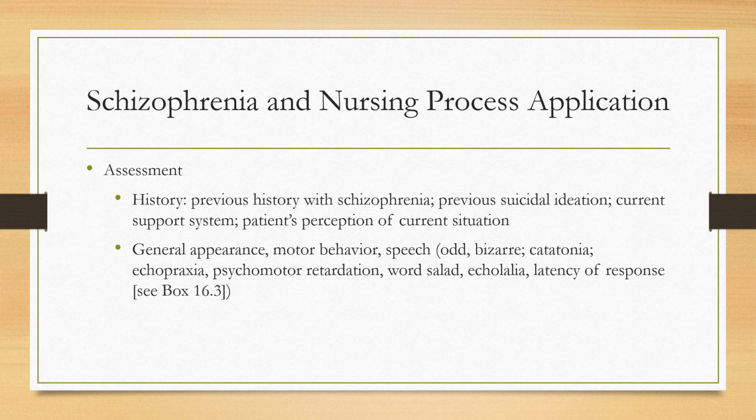Next, we need to assess the person's appearance. Appearance can vary widely from appearing completely normal to someone who is disheveled with odd clothing and bizarre behavior. The person may also have odd facial movements, or they may imitate your movements and gestures, which is echopraxia. The person may also move slowly, which is called psychomotor retardation. They may be catatonic or have no movement, changing positions only when you move them, which is waxy flexibility. The patient may have unusual speech patterns as well. Please see box 16.3 to review these patterns.